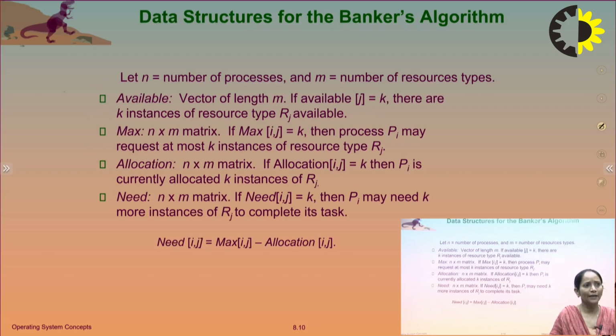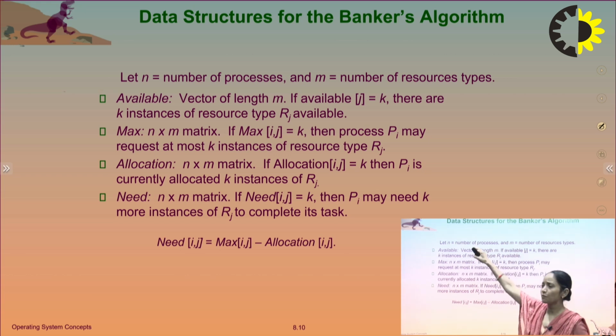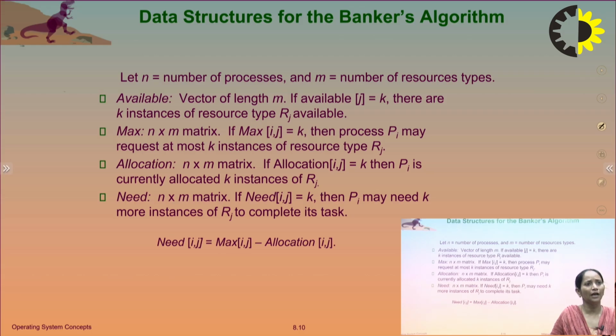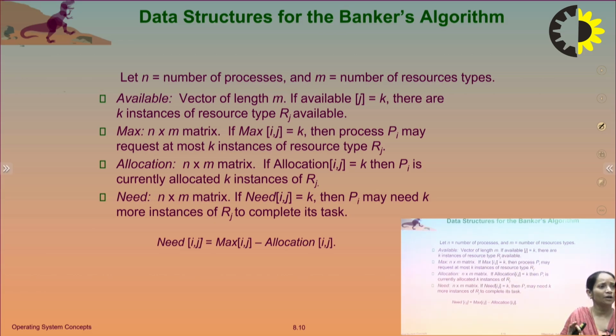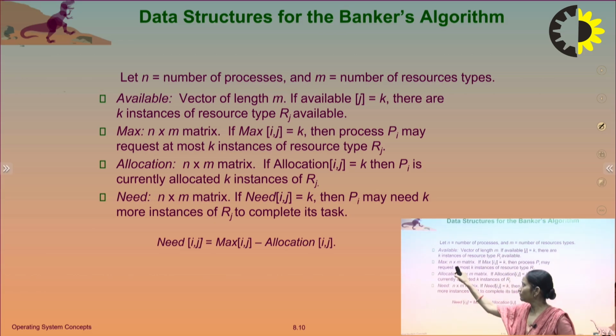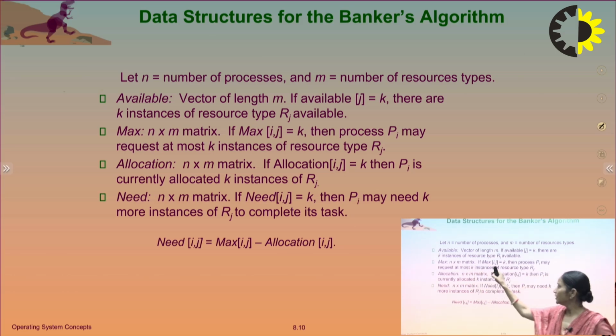Let n be the number of processes and m be the number of resource types. There are n processes, say P0, P1, P2 up to Pn, and m resources, and Available is a vector of length m. If Available[j] is equal to k, then there are k instances of resource type Rj available. What is Max? Max is an n cross m matrix. If Max[i][j] is equal to k, then the process Pi may request at most k instances of resource type Rj.